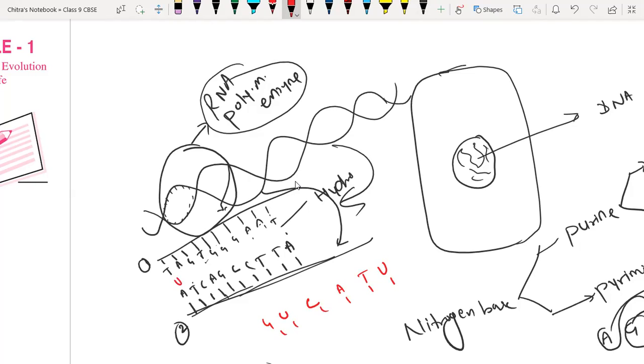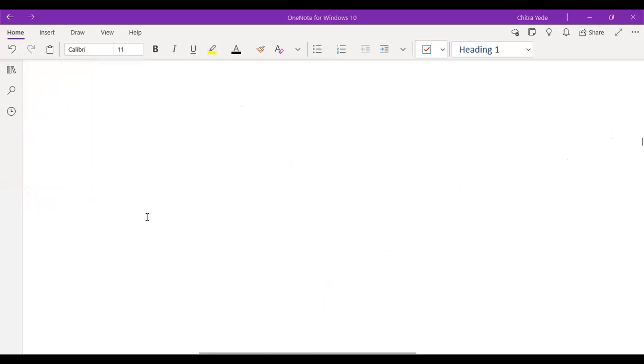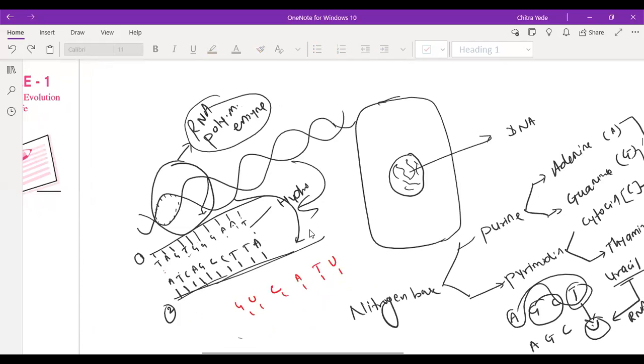Sir, where are you writing? On the screen, you can't see that. No, sir. Let me reshare the screen. And now, is the screen visible? Yes, sir. Okay. I'm using red color. I'm just zooming in.